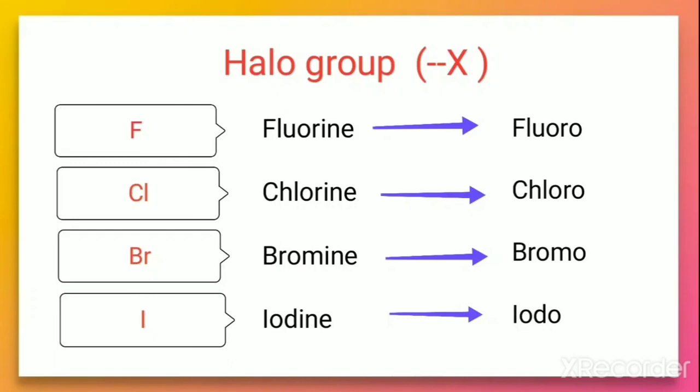In haloalkane, the halo group, which is represented by X, can be fluorine, chlorine, bromine, or iodine. While writing the formula, we use the symbols F, Cl, Br, I respectively. But when we are talking about a group, instead of saying fluorine, we use the words fluoro, chloro, bromo, and even iodo, depending upon the type of halogen atom present in it.